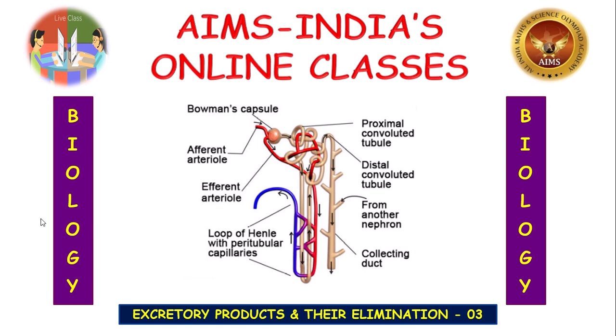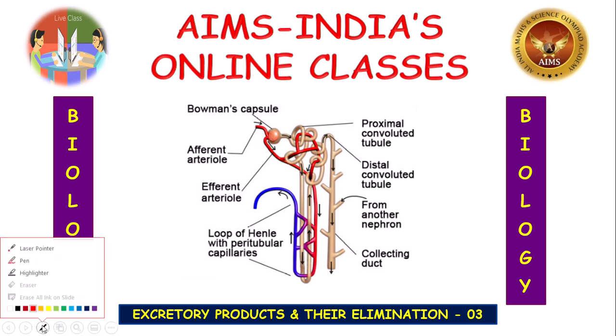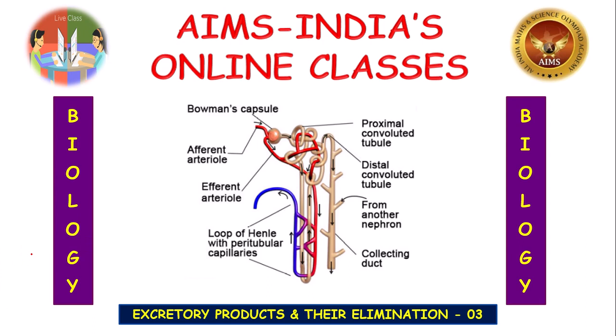What is excretion, children? The process of elimination of nitrogenous wastes which are produced during metabolism from the animal's body is called excretion. Okay. What is osmoregulation? It is the process by which excess of water is removed from the body. Can you give an example for osmoregulation?